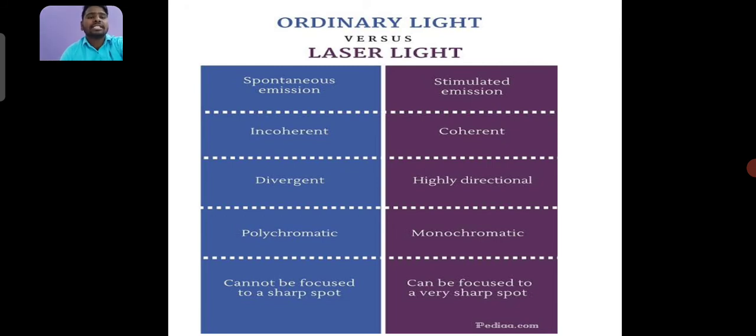Ordinary light versus laser light. Ordinary light is spontaneous emission, whereas laser light is stimulated emission. Ordinary light is incoherent, whereas laser light is coherent. Ordinary light is divergent and laser light is highly directional. Ordinary light is polychromatic, whereas laser light is monochromatic. Ordinary light cannot be focused to a sharp spot, but laser light can be focused to a very sharp spot.